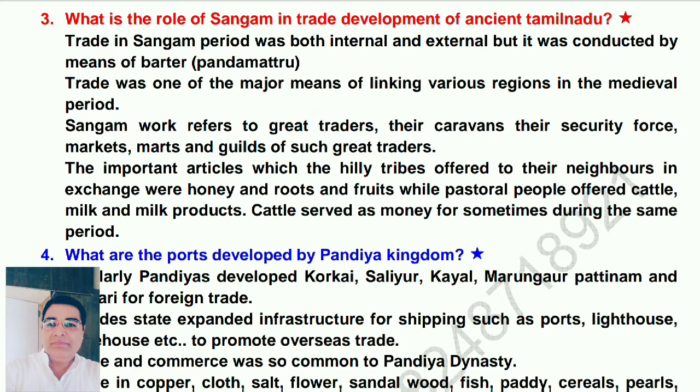Sangam works refer to great traders, their caravans, their security force, markets, marts, and guilds of such great traders. The important articles which the hilly tribes offered to their neighbors in exchange were honey, roots and fruits, while pastoral people offered cattle, milk, and milk products. Cattle served as money for some time during the same period.